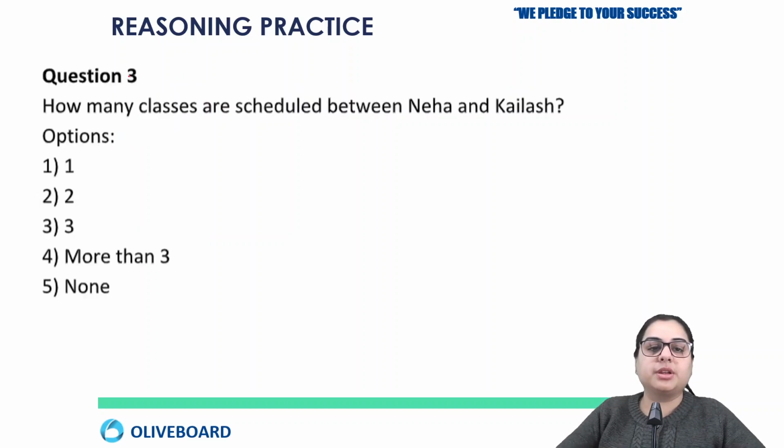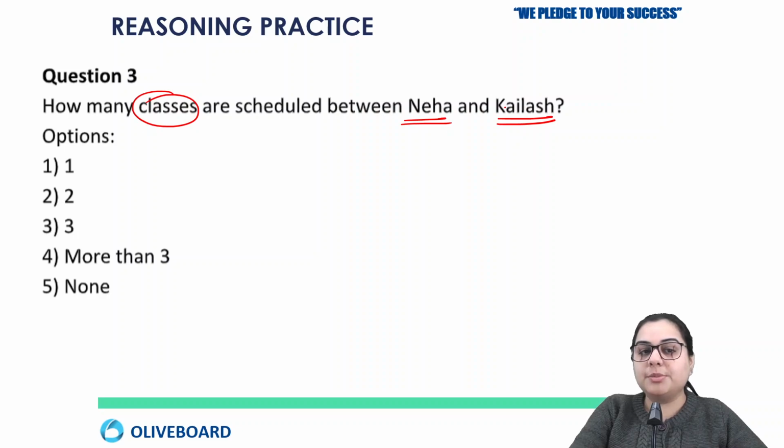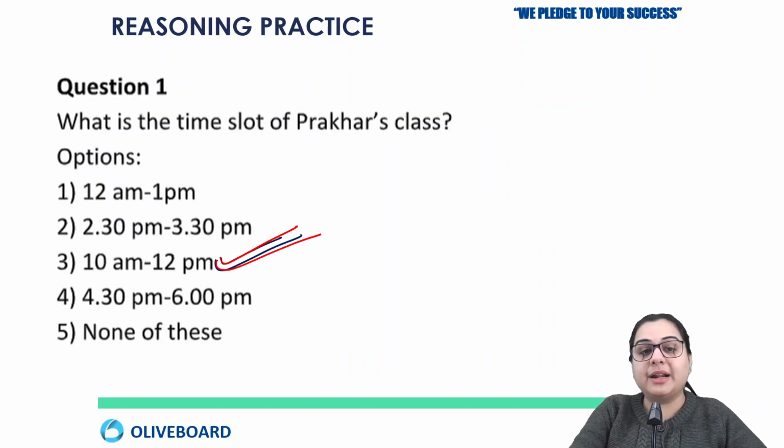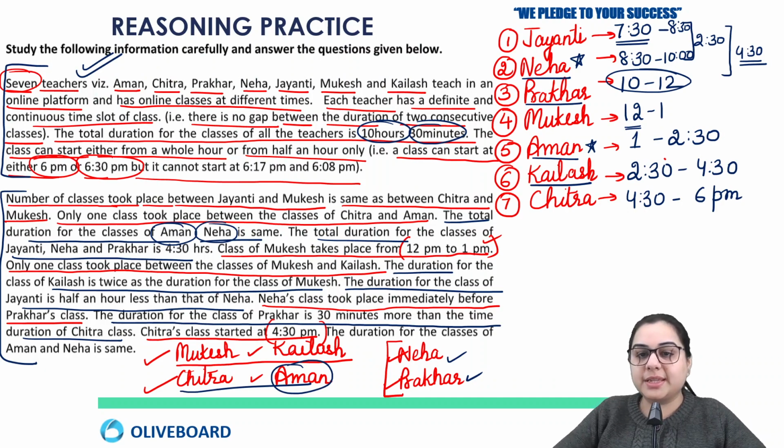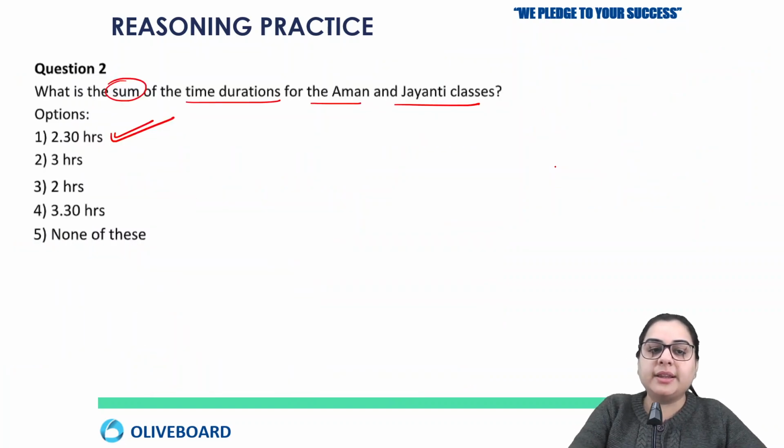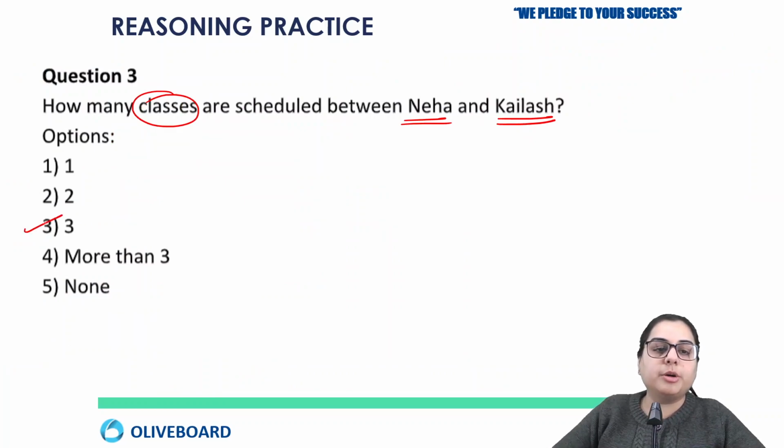Okay, next question. How many classes are scheduled between Neha and Kailash? So let's check our solution. Neha is on 2nd and Kailash is on 6th. So between Neha and Kailash, there are 3 classes. There are 3 teachers who are taking sessions, and hence the answer here will be option number 3.